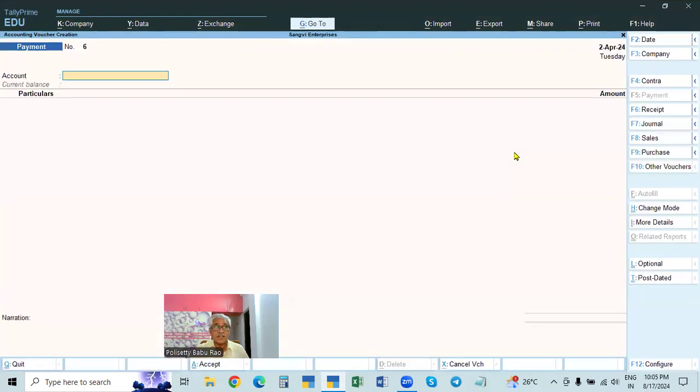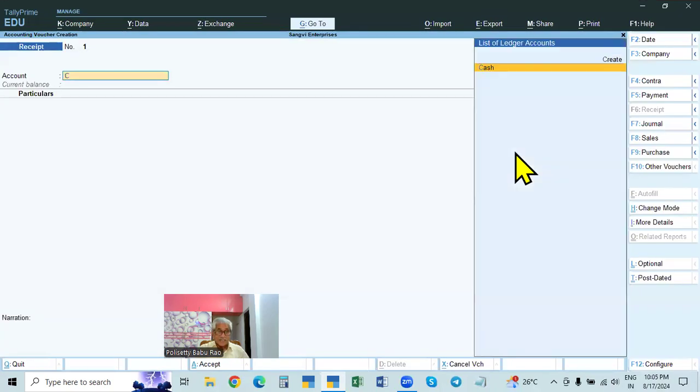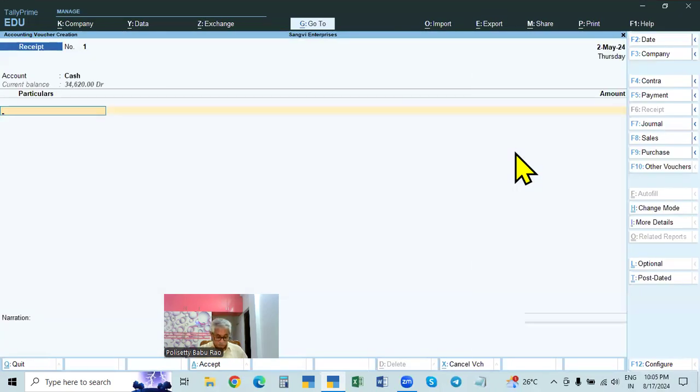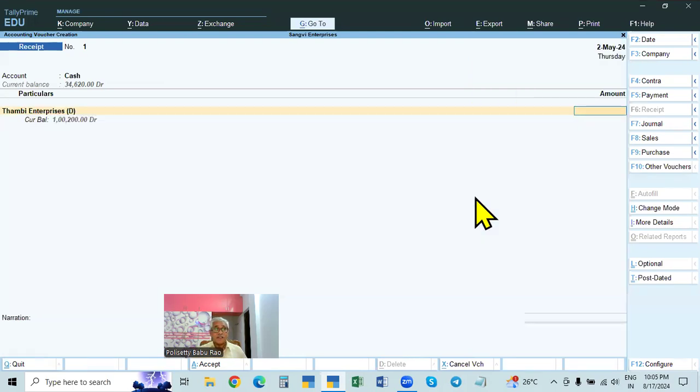Okay. So what are we making? First we are receiving money on 2nd May. We are receiving cash from a debtor, for example Thambi Enterprises. The balance is 1 lakh. We are receiving 40,000.